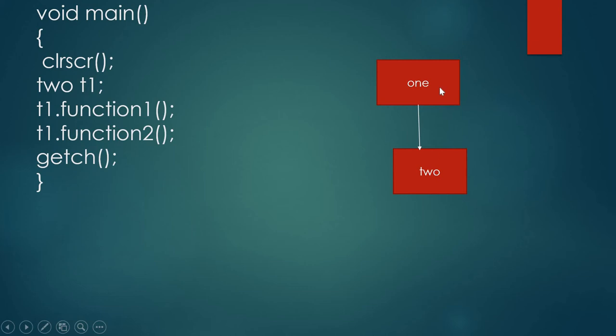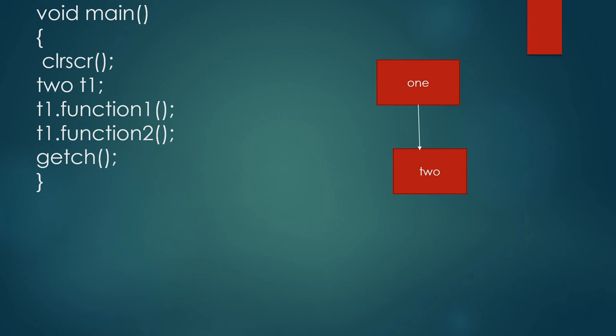In class 1, one member function is there, function 1. Function 1 is in the base class 1 and function 2 is in the derived class.